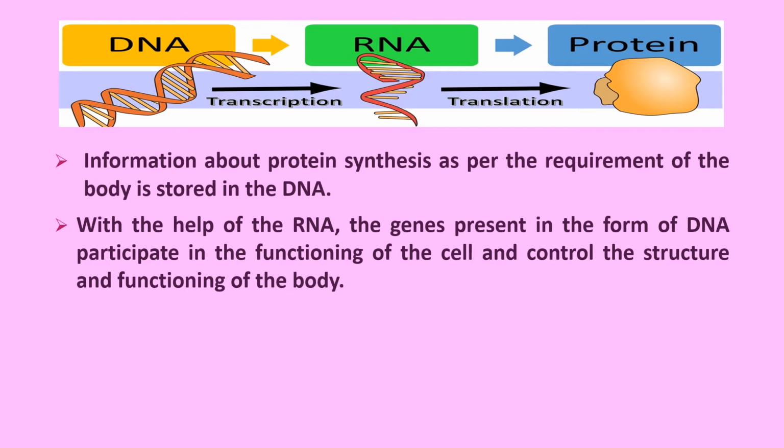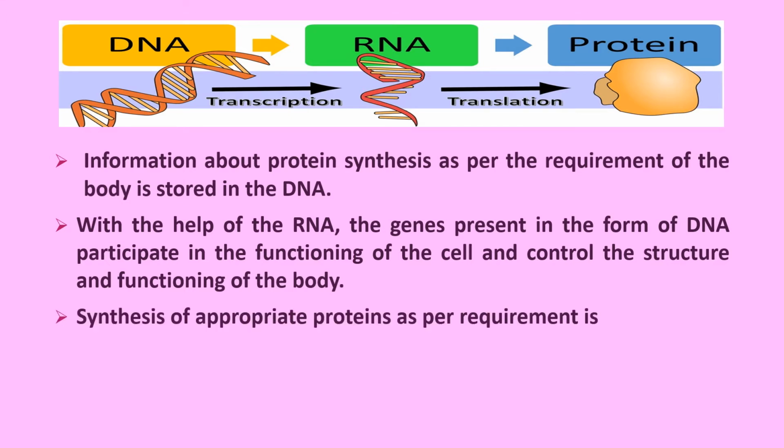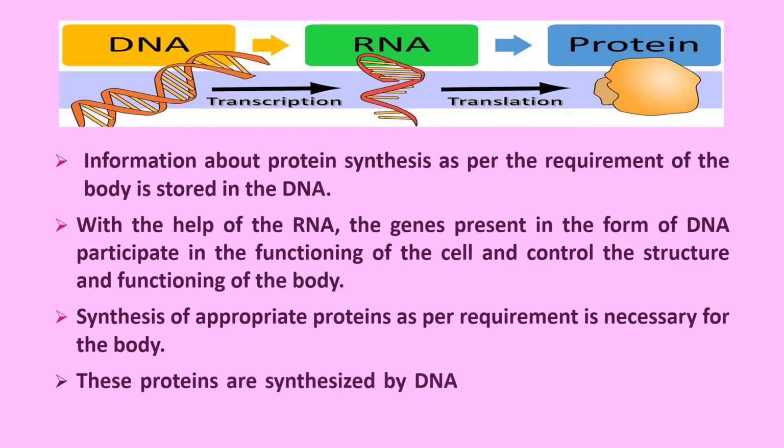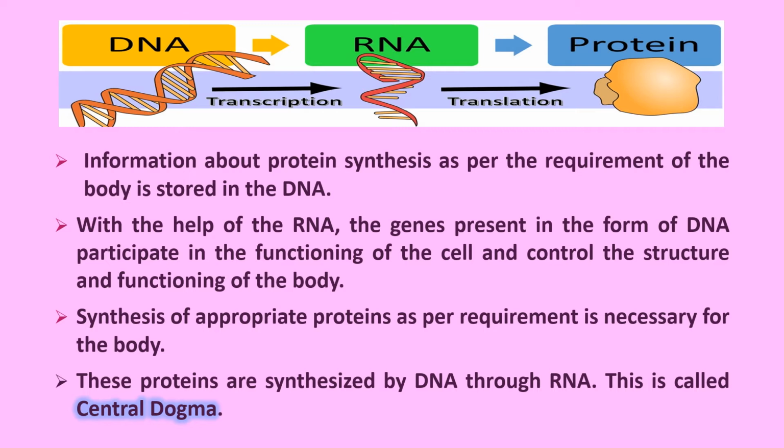So DNA has the information, but the process happens with the help of the RNA. Synthesis of appropriate proteins as per requirement of the body is necessary, and these proteins are synthesized by DNA with the help of, or through, RNA. This process is called central dogma.